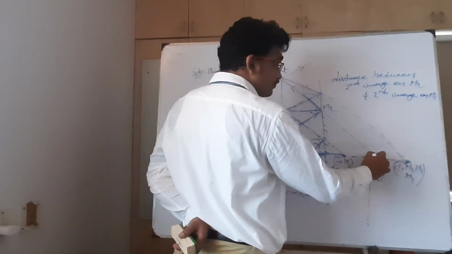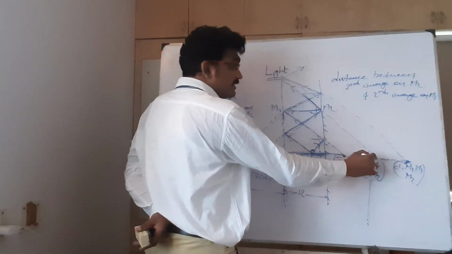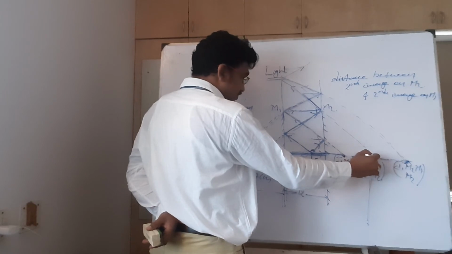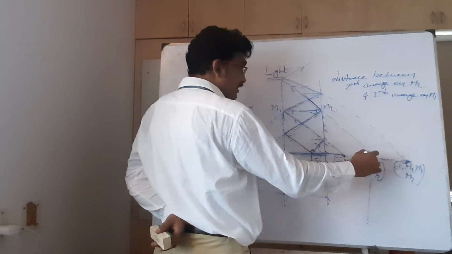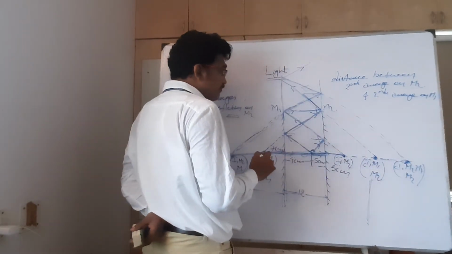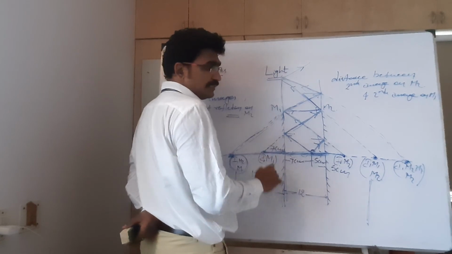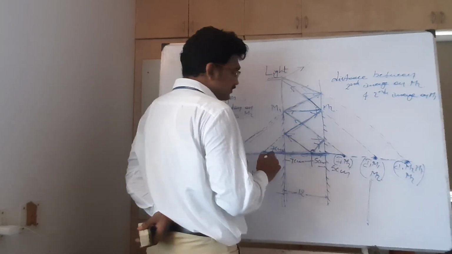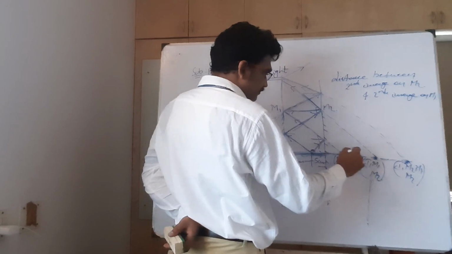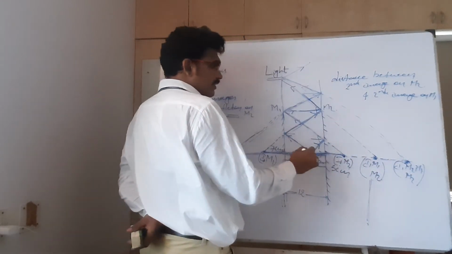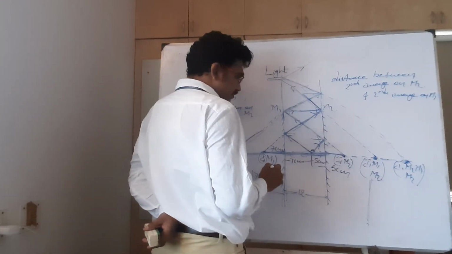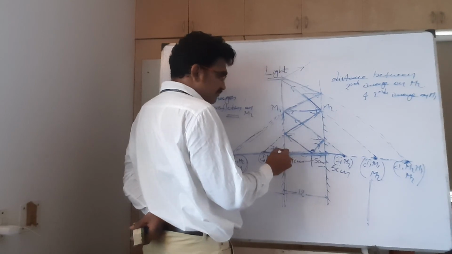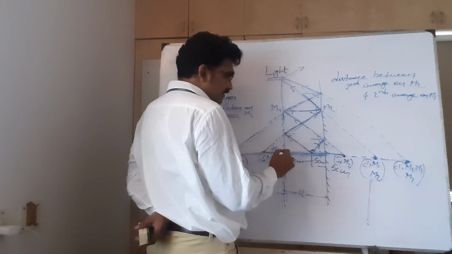Then what about this one? This is the image of this object. At what distance is it? Now this is total 12, and from here to here it is 7. 7 plus 12.